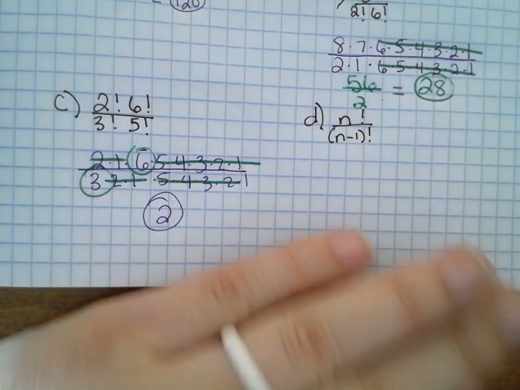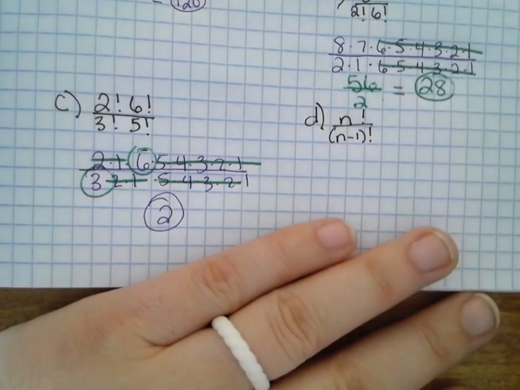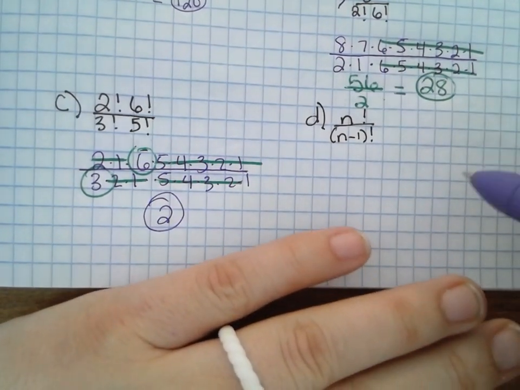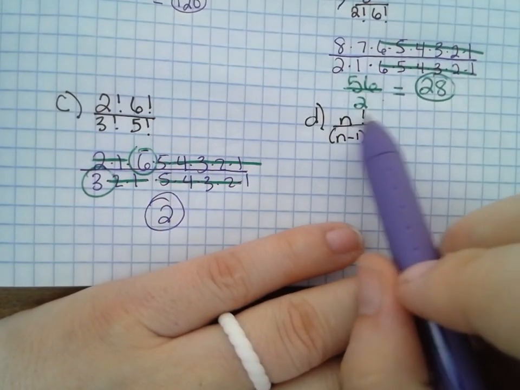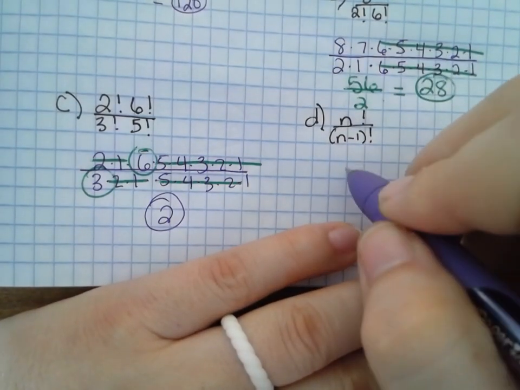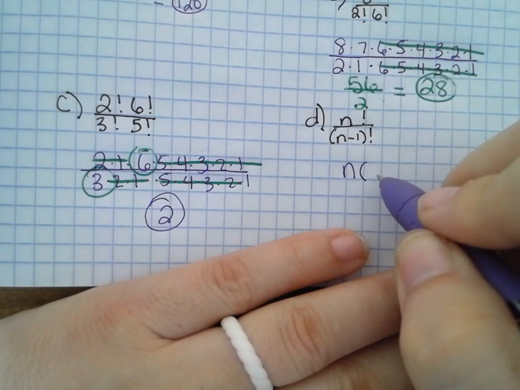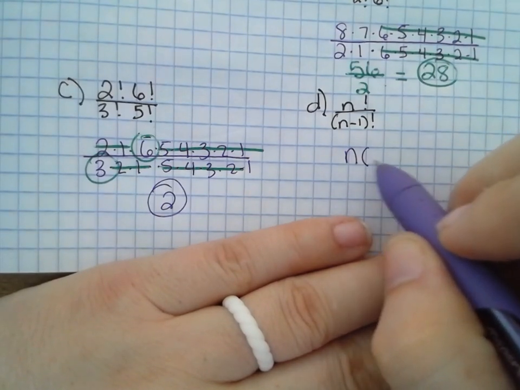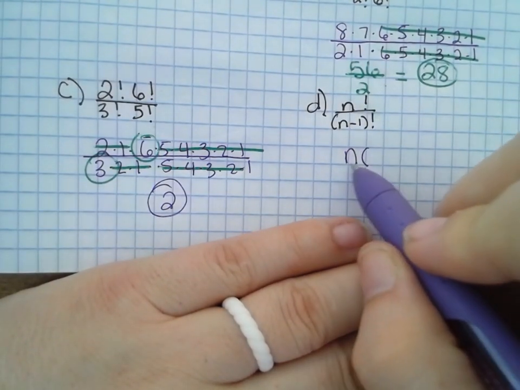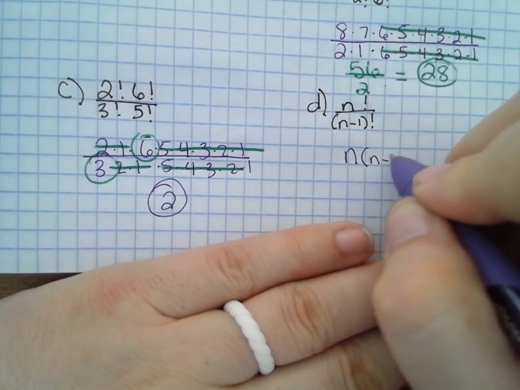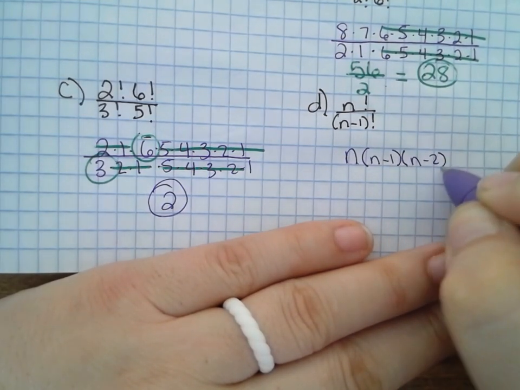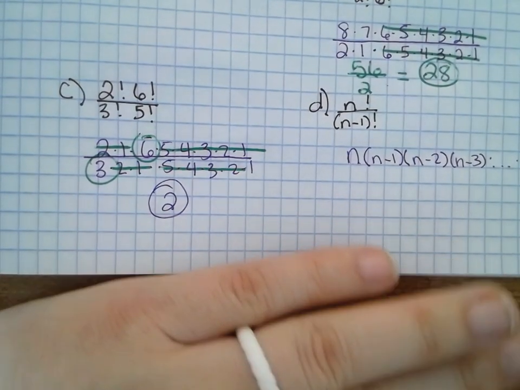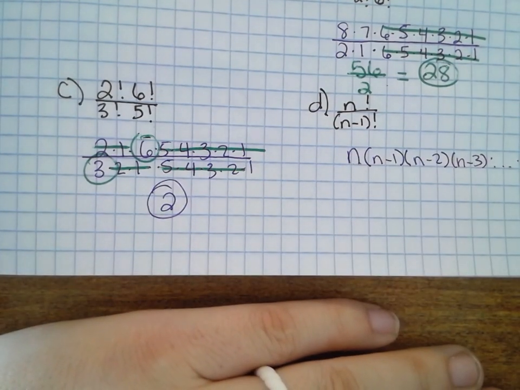n minus 1. That's what it is. n factorial. Okay, here we go. How would I write n factorial? Well, n times n minus 1 times n minus 2 times n minus 3, times, well, until we get to 1, however long that lasts. It could be n minus 56, n minus 57, I don't know, until we get to 1.